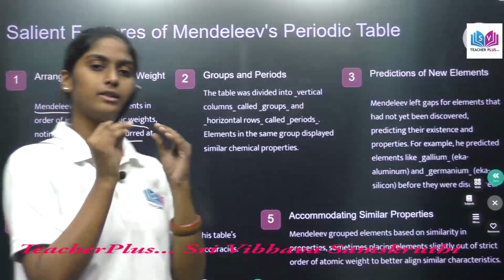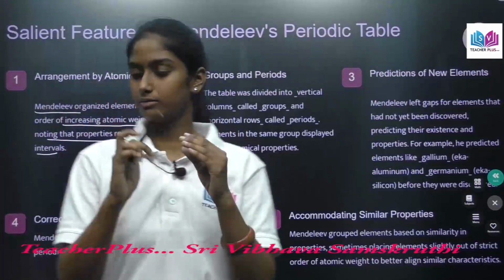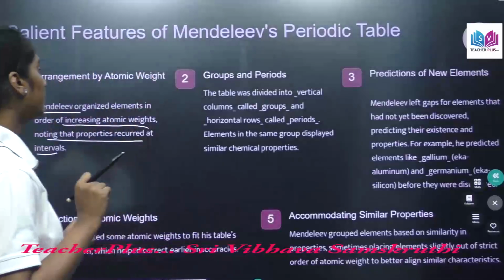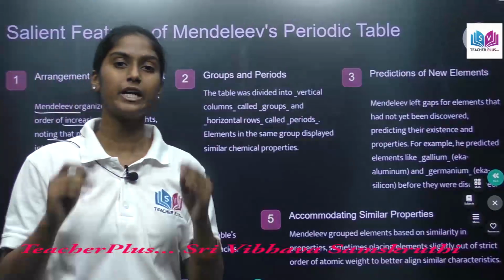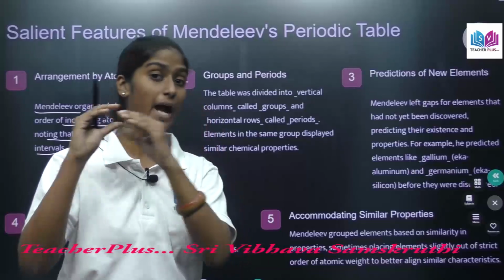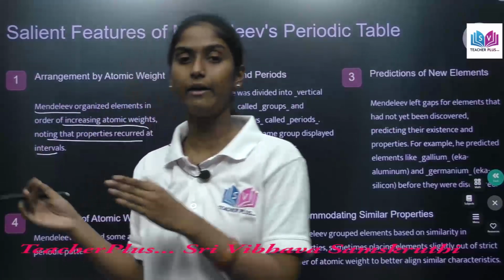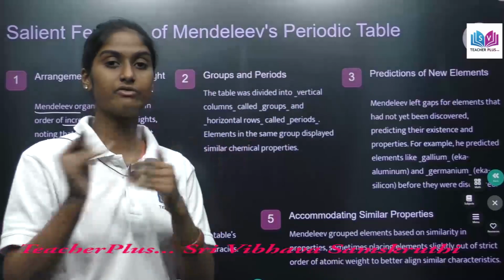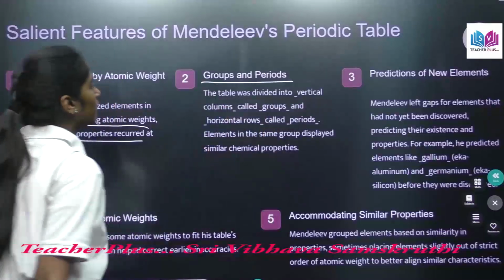So he noticed that the properties of these elements are repeating at regular intervals, and so this is the arrangement by atomic weight. He noticed the pattern at which the elements were recurring, and he arranged the elements by that factor.